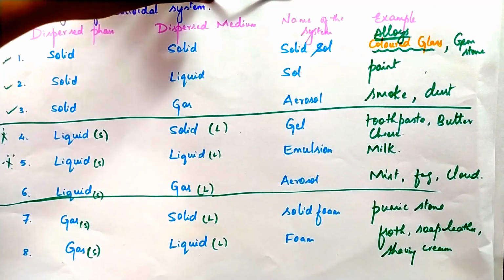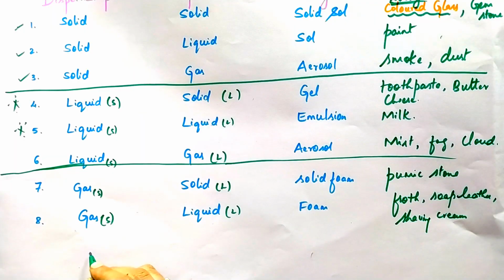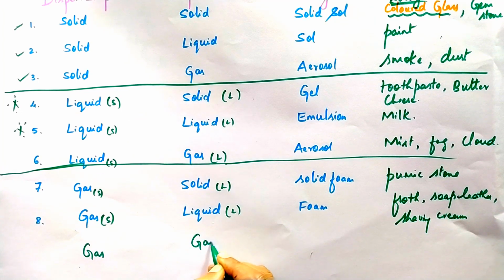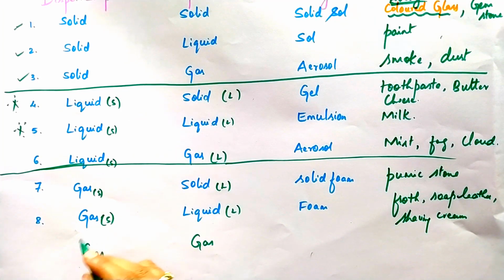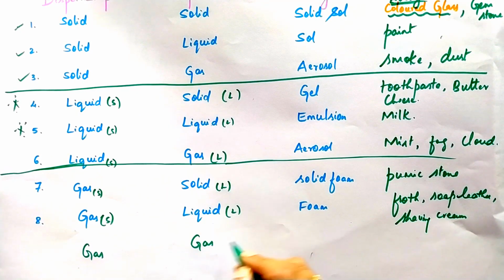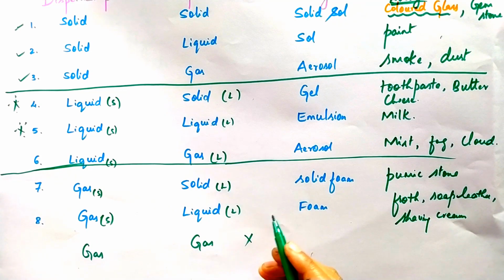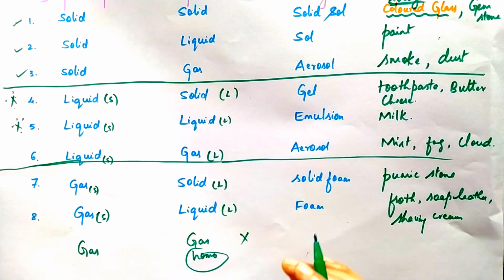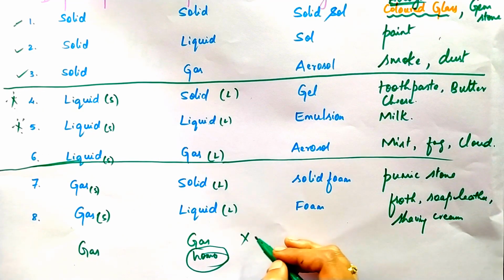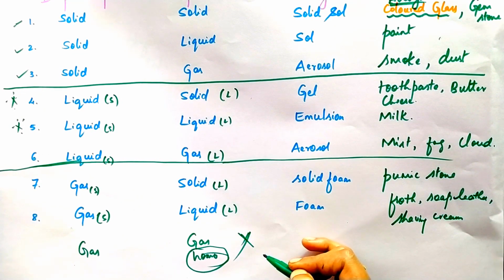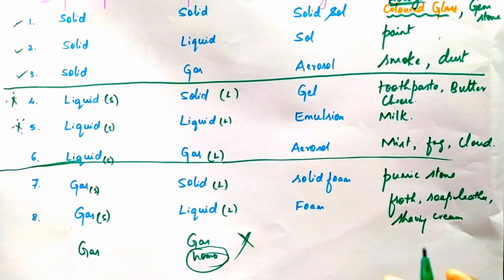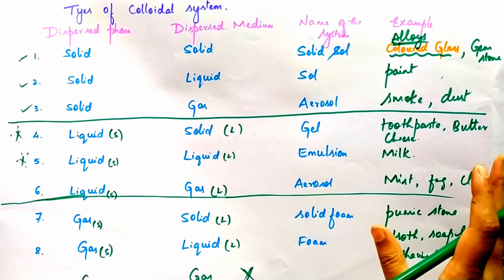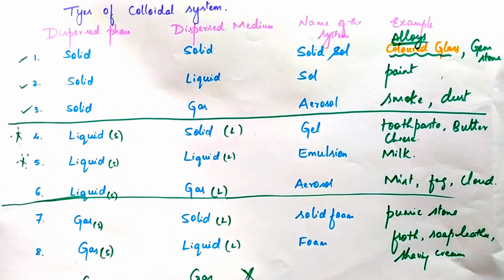So this is the last one. And one more thing: gas and gas. Gas as dispersed phase and gas as dispersion medium is not possible. Why? Because when gas combines with gas, it forms a homogeneous mixture. But colloidal systems are heterogeneous. Therefore, gas in gas does not form a colloidal system. Therefore, we have only 8 colloidal systems. I hope you all understood the examples of these 8 colloidal systems.